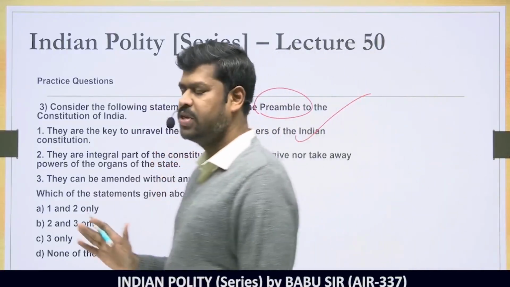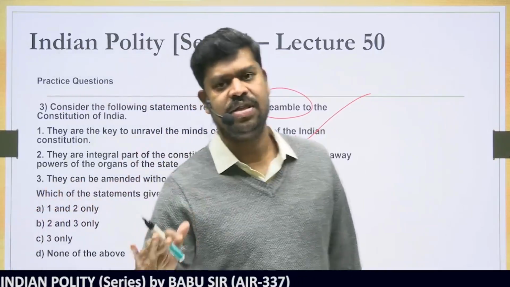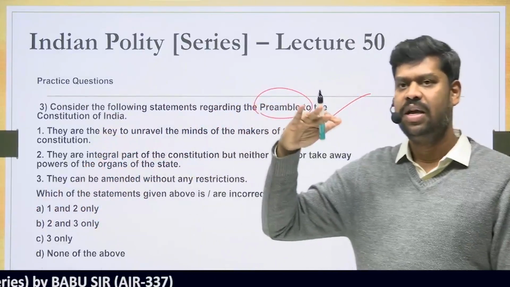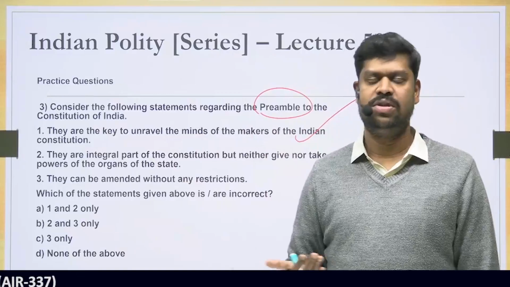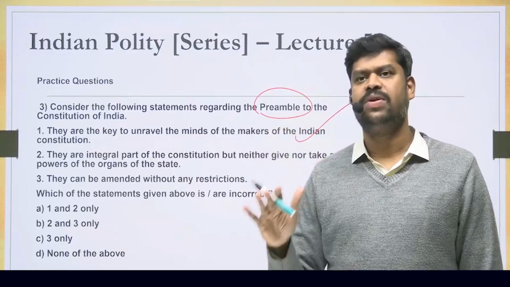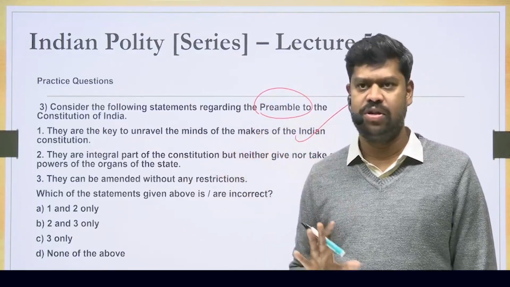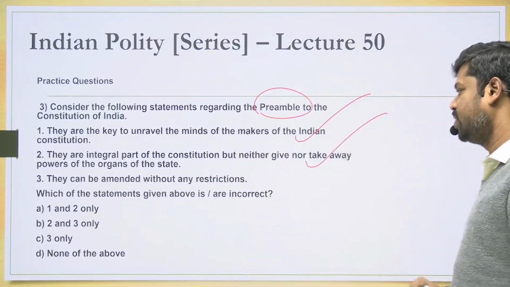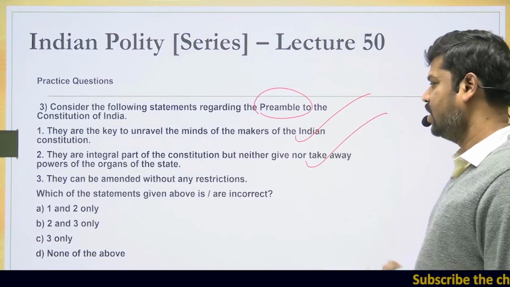But the Supreme Court has made it very clear that though they are an integral part of the Constitution, the purpose they serve is to interpret the other provisions of the Constitution. If there is any ambiguity, that ambiguity may be resolved by using the preamble. But otherwise, the preamble is neither a source of power nor does it take away the powers of the organs of the state. So to that extent, this particular statement is true. They are an integral part of the Constitution, but neither give nor take away the powers.